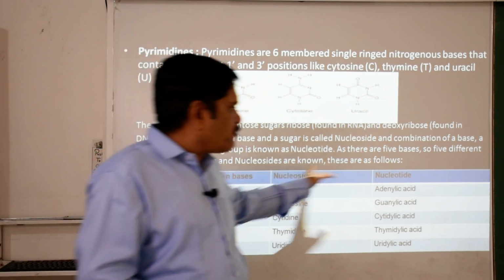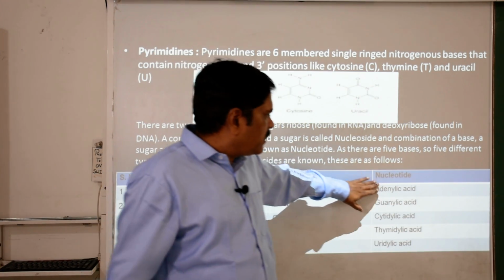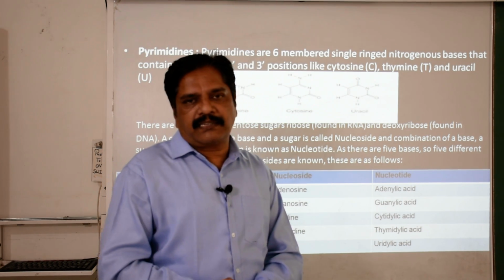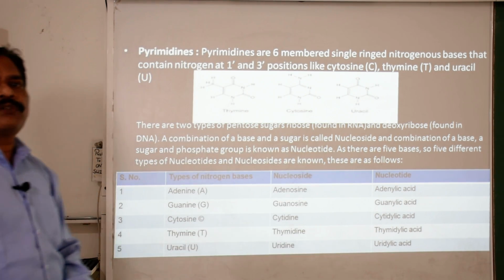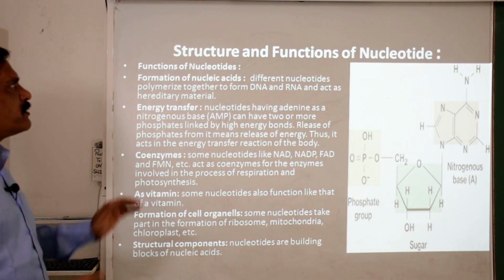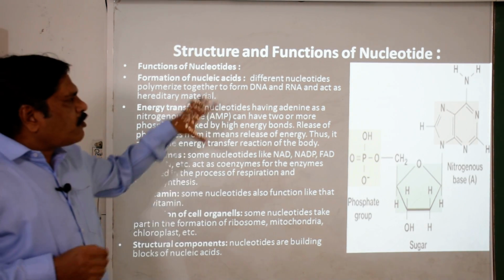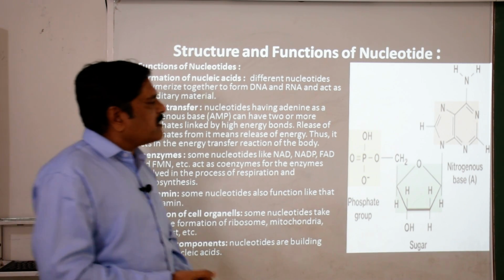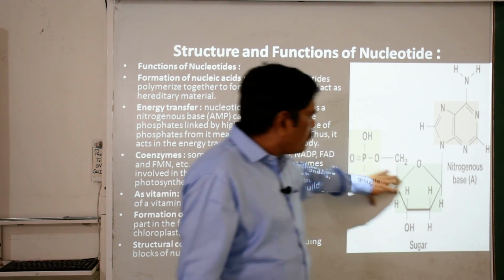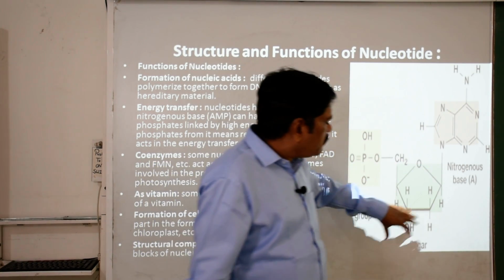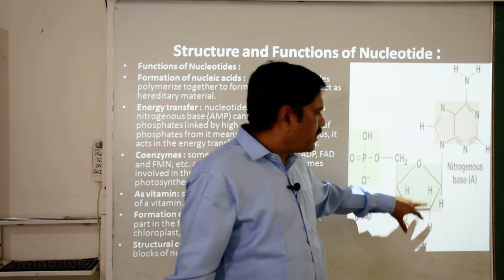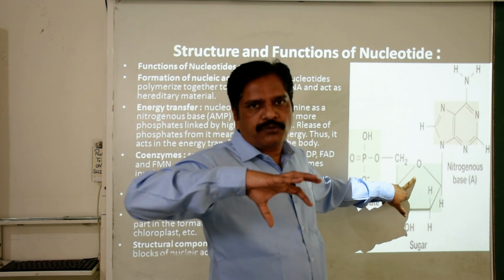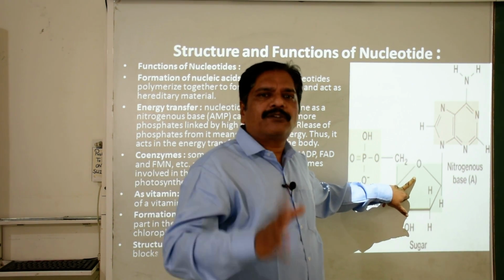Then their nucleotides are adenylic acid, guanylic acid, cytidylic acid, thymidylic acid and uridylic acid. So these five nucleotides are formed by these five nitrogenous bases. If you observe the structure of a nucleotide, it is composed of three units. The center part is the pentose sugar: ribose sugar if it is RNA, and deoxyribose sugar if it is DNA.